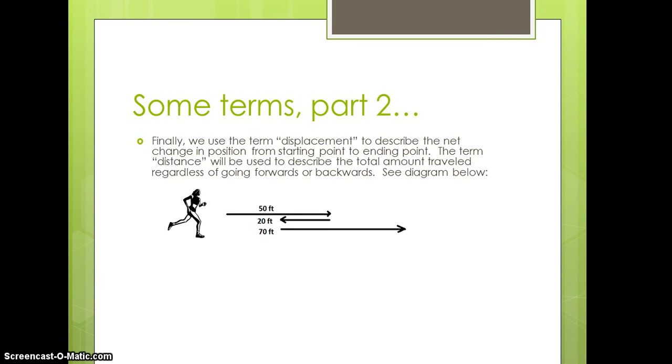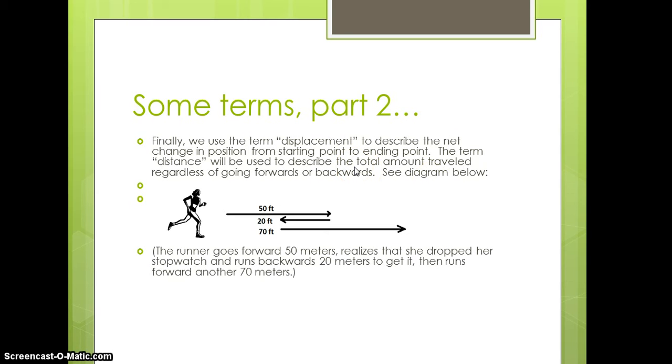So some other terms. We're going to use the term displacement to describe the net change in position from starting point to ending point. And then that's going to be distinguished from the term distance, which will be used to describe the total amount traveled regardless of whether you go forwards or backwards. So I have a runner in the diagram below. The runner moves to the right 50 feet, backwards 20 feet, and then to the right 70 feet. Forward 50 meters, dropped a stopwatch, runs backward 20 meters to get it, then runs forward another 70 meters.